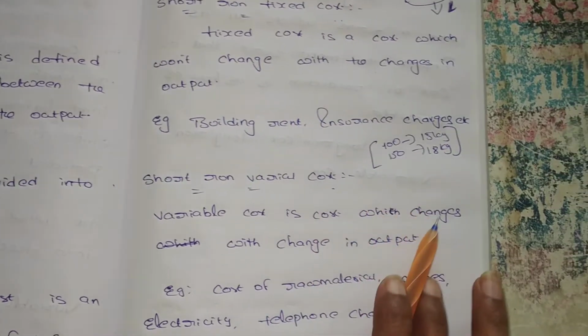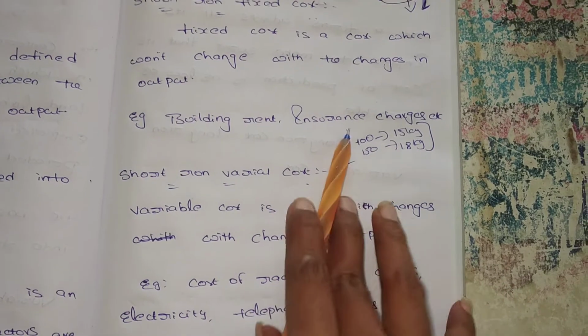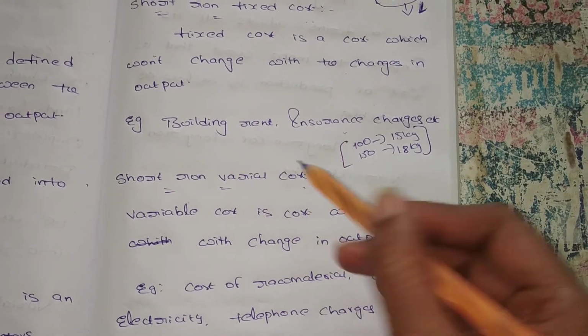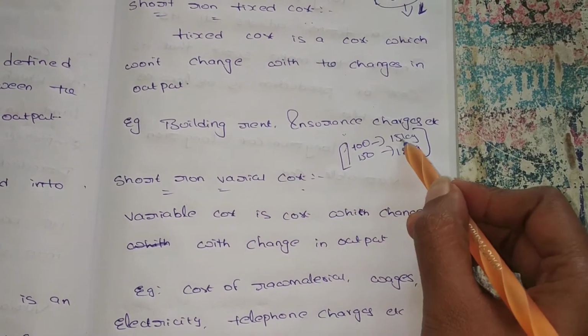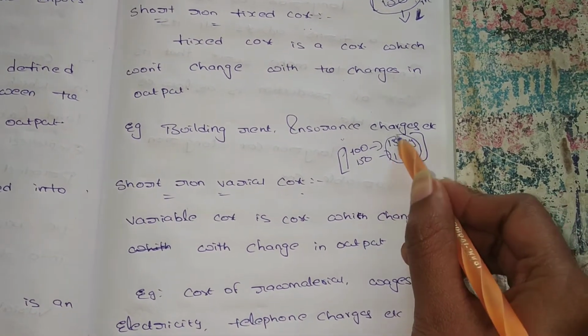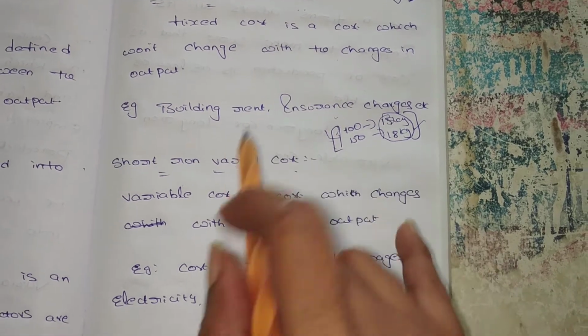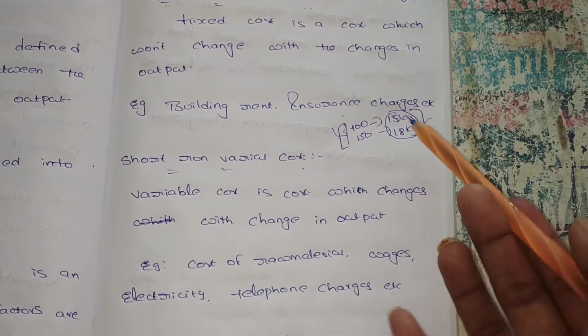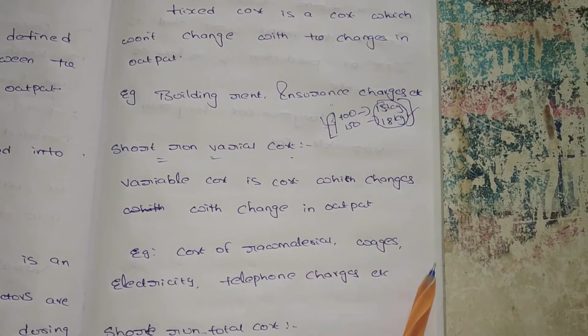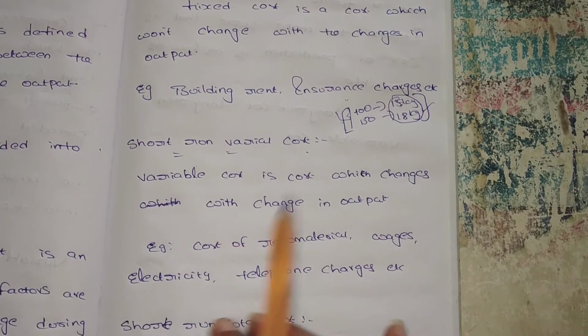So variable cost is a cost which changes with the changes in output. Here there is a change in quantity, and there are changes in inputs also. There are changes in inputs and also changes in output. So variable cost changes due to changes in output. That is cost of raw materials, wages, electricity, telephone charges, etc.